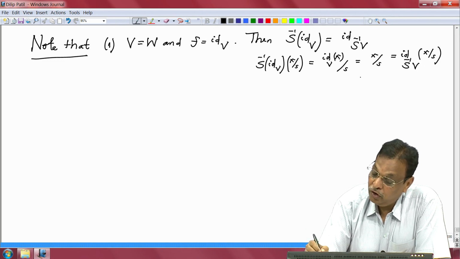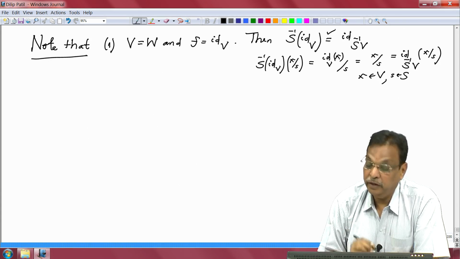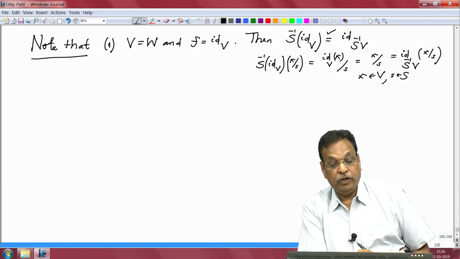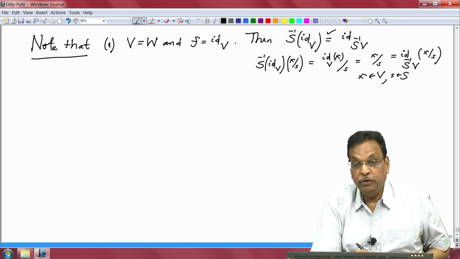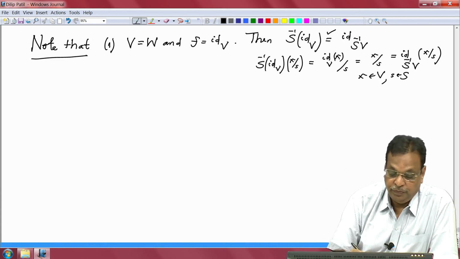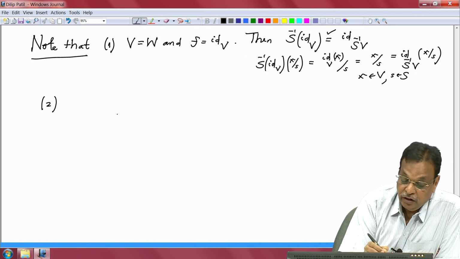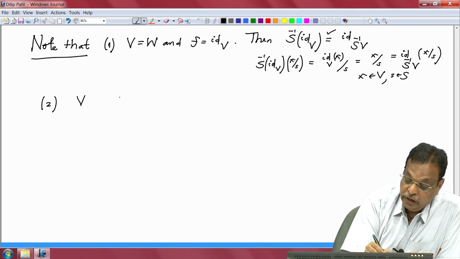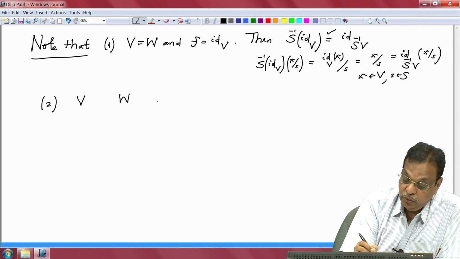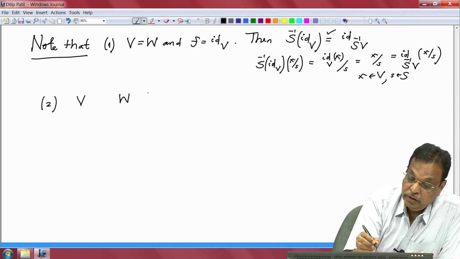This is true for all x in V and s in S. So this equality precisely means this equality. So, identity: if you take the identity module homomorphism, it goes to the identity module homomorphism. The second one is, if I take three modules V, or maybe let me use different notation now,